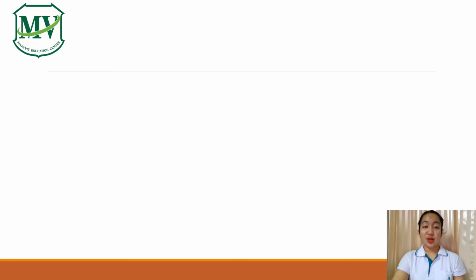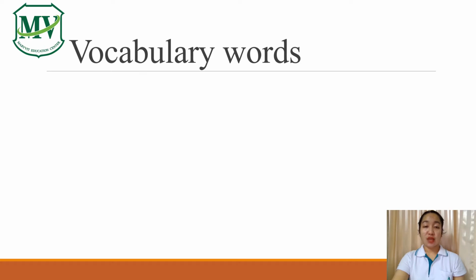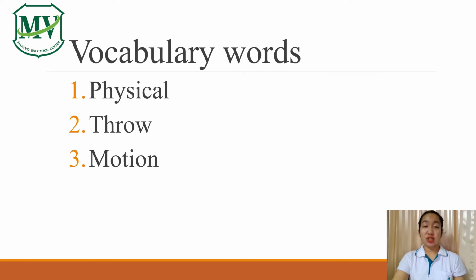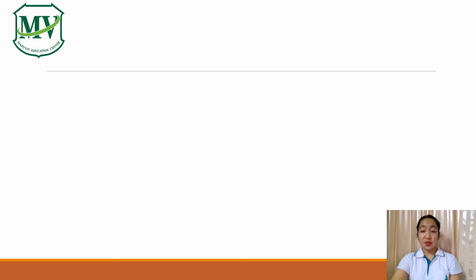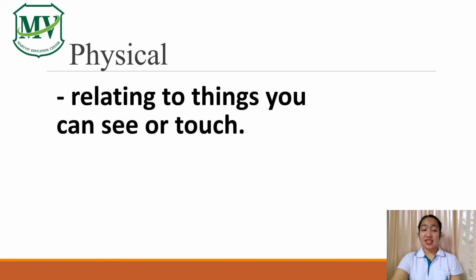Before we start, we will first read our vocabulary words. Please repeat after me. Physical, throw, motion, shed. Again, physical, throw, motion, and shed. Okay, when we say physical, it is relating to things you can see or touch. So in other words, we can see them with our eyes.